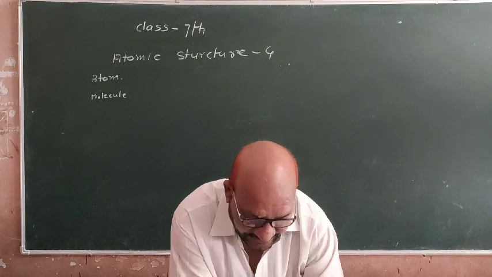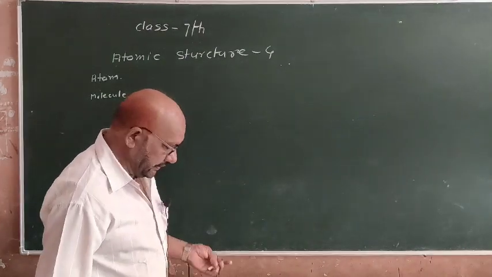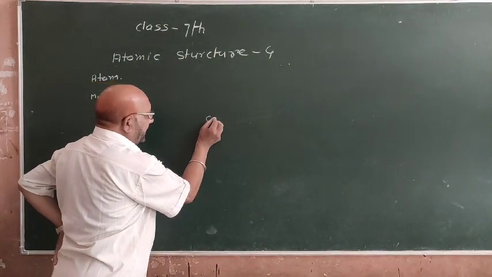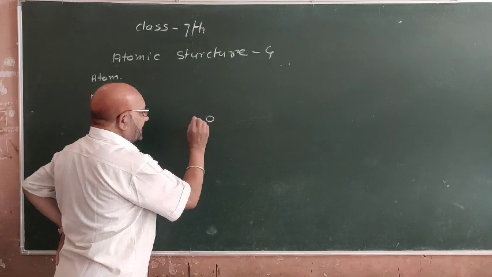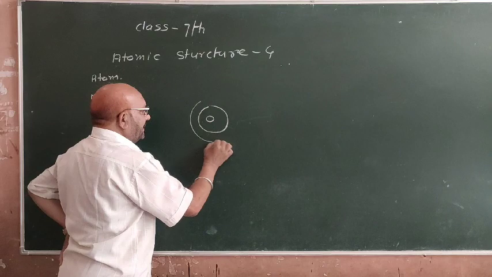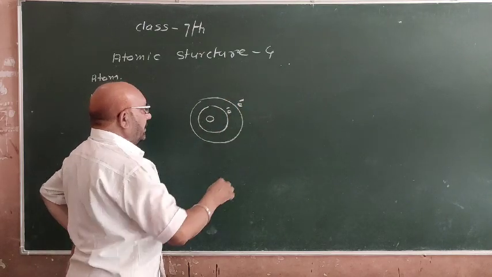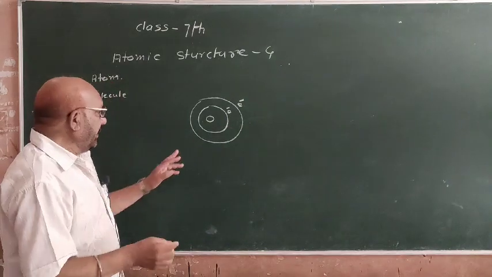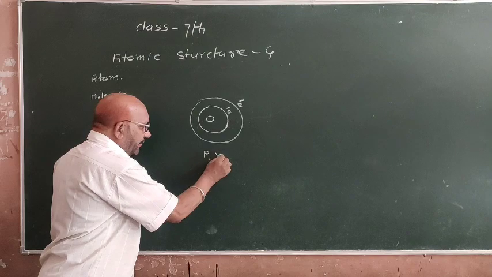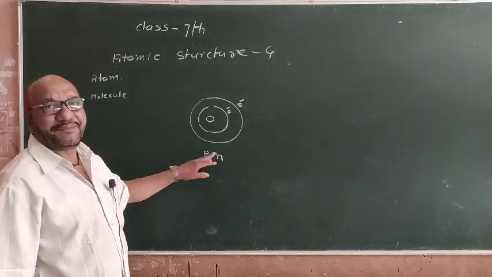Now we take the simple structure of atom. In any atom, the center part of the atom is called nucleus, and around it are the shells where electrons revolve in orbits. In the nucleus, proton and neutron subparticles are present.